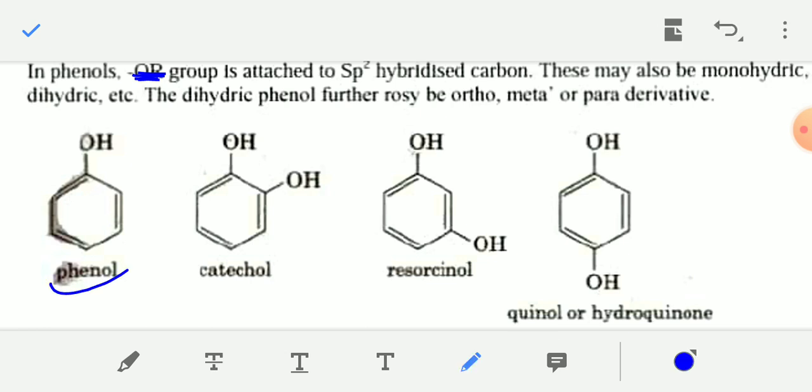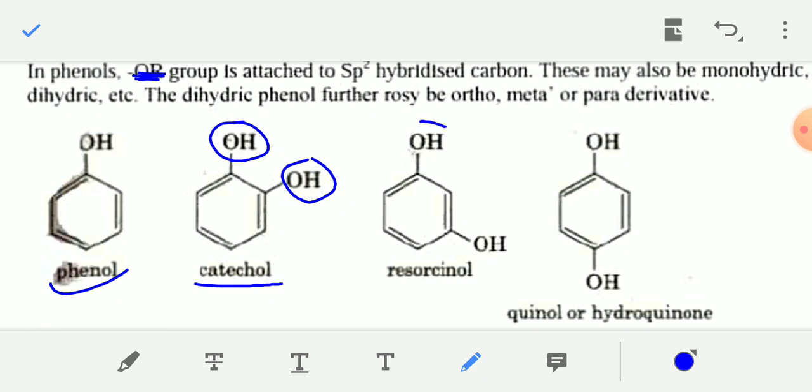So this is phenol, and if two OH groups are present in the benzene ring, then this is known as catechol. If both OH groups are present at the 1,2 position, or ortho position, it is known as catechol.